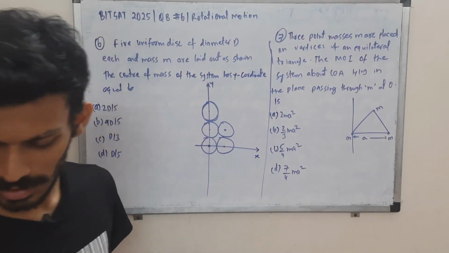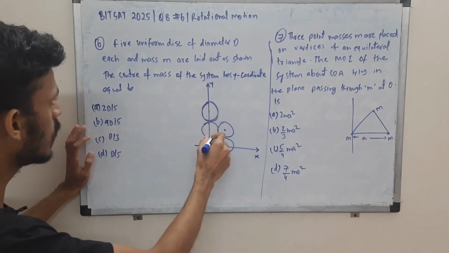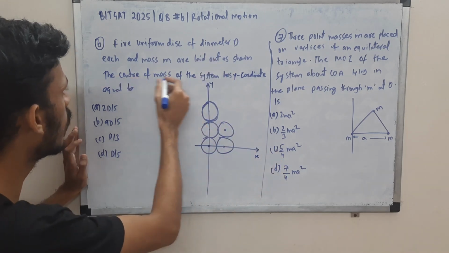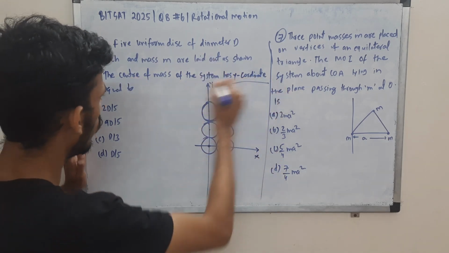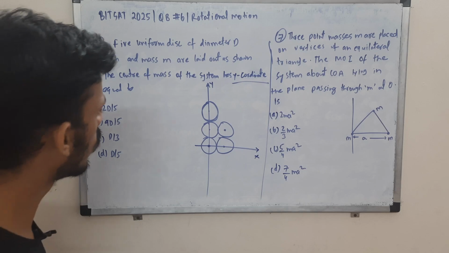Question 6 and 7. In question 6, we have 5 uniform discs of diameter d and mass m each. They are laid out as shown. So this is the x-axis, y-axis. You are supposed to tell the y coordinate of the center of mass of the system. So let's only focus on the y coordinate.